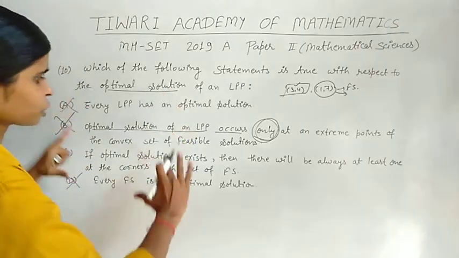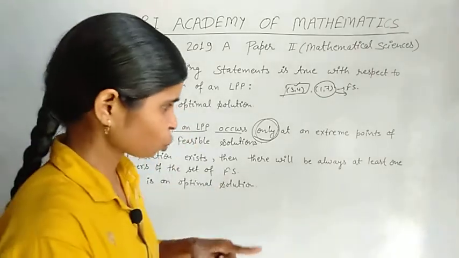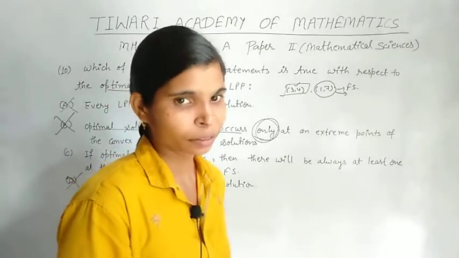All these options are solved by question number 9.